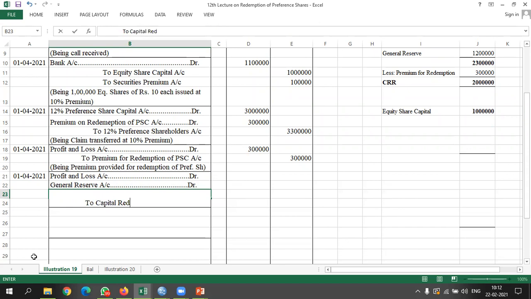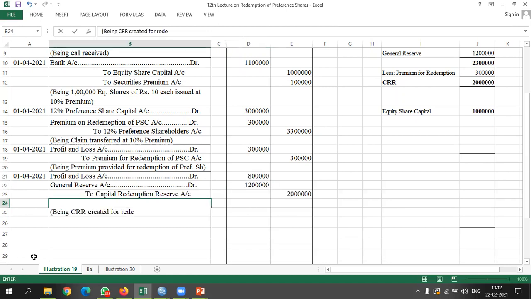Now let's see. The balance which is there in profit and loss account was 11 lakh rupees, and out of 11 lakh, 3 lakh we have already paid, so balance is 8 lakh rupees. And in general reserve we have a balance of 12 lakh rupees. So total CRR we are going to create of 20 lakh rupees. Okay, and here we will write, being CRR created for redemption of preference shares.